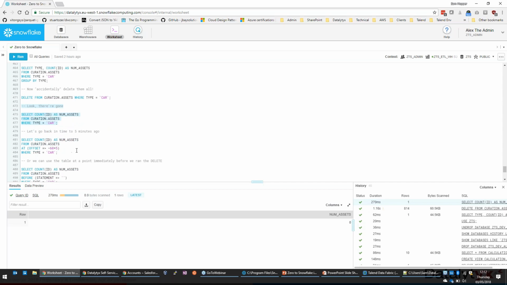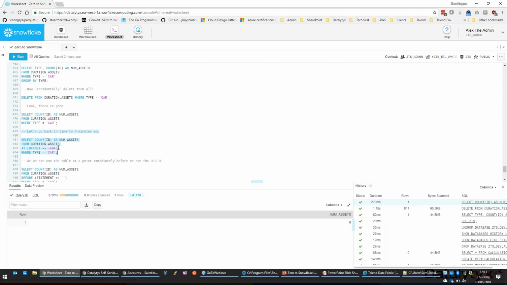What we should probably do is bring those back. So we can do that same select operation, but by inserting this at statement, we can say not just querying the data as it is now, as with most SQL statements, but actually what it looks like at 5 minutes ago. So offset minus 60 times 5, so 300 seconds in the past.